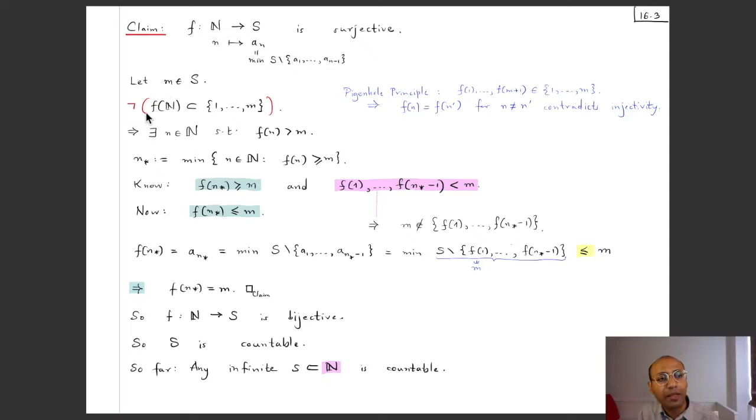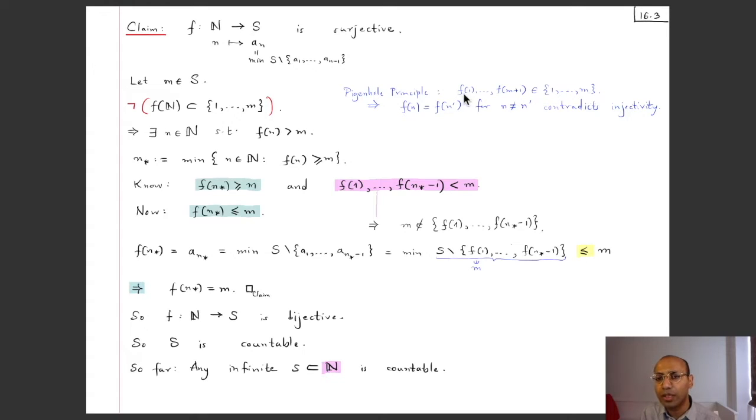We first claim that it is not the case that f(N) is a subset of the set containing 1 to m. Because if f(N) was a subset of this one, then in particular f(1) to f(m+1), these m+1 points would belong to this set containing 1 to m.